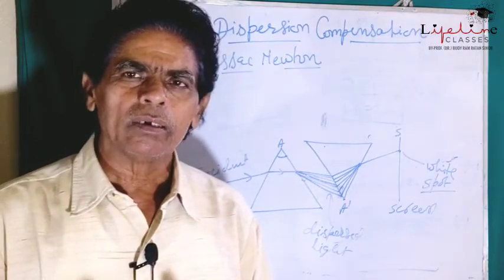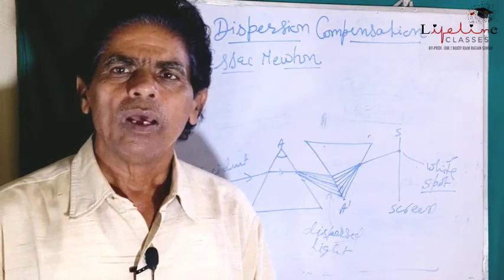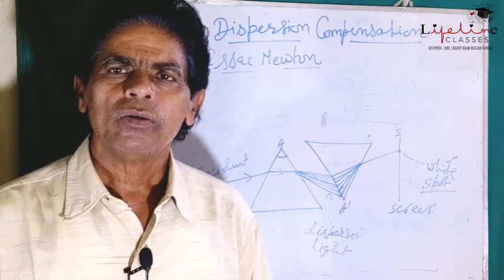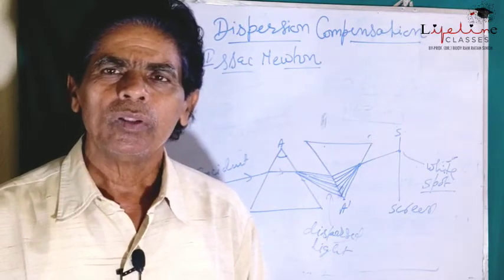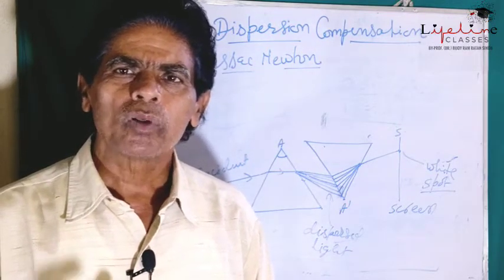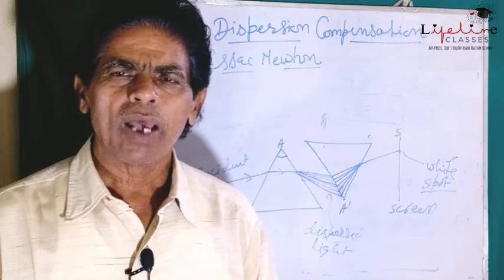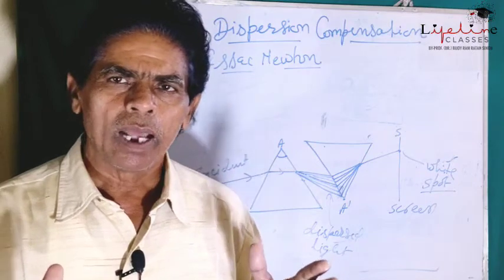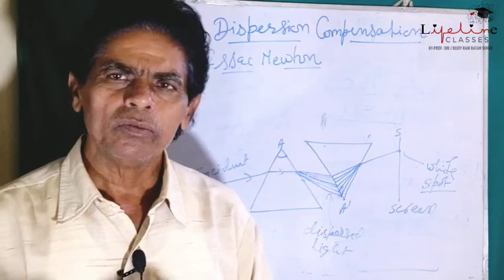So these 7 colors are the basic colors of white light, and this experiment shows that white light is made up of 7 basic component colors, although the wavelengths are very wide, that is from 4000 angstrom to 7800 angstrom. So approximately 4000 wavelengths are collected between this spectral range, that is the visible spectrum.